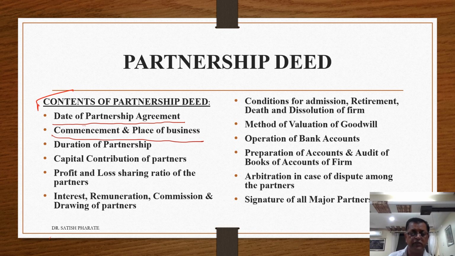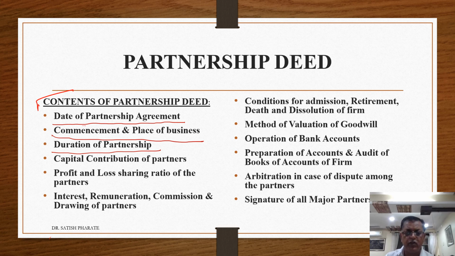That is the registered office or factory, or the situation of the office or shop. These are the places of business. Next one is the duration of partnership. This duration gives you the information regarding how long the partnership will last, because based on duration there are three types of partnership. Number one, partnership at will.